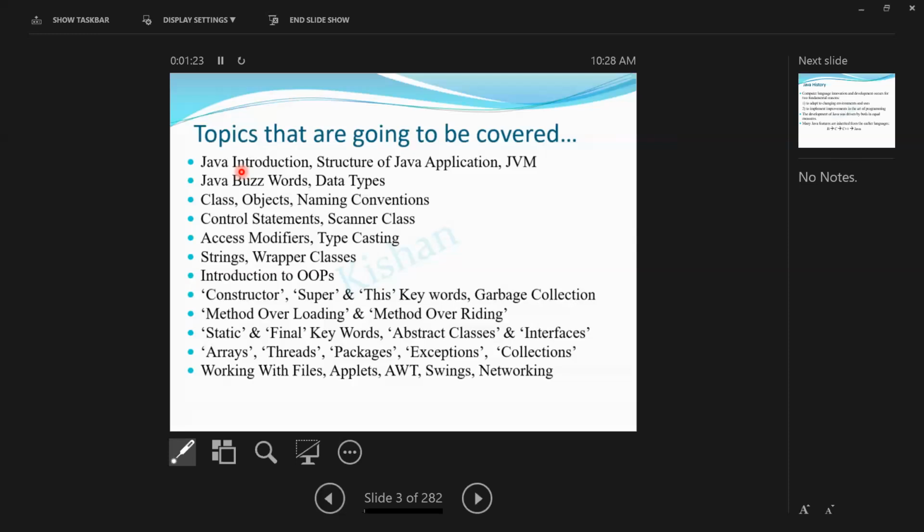And when you come to structure of Java application, if you are taking a Java program, what can you write inside it? You already know how many basic Java programming elements there are: three inside a Java class. What can you write? We can write variables, methods, create objects, and write blocks. All these concepts, like what is a variable, a method, a block, an object, and the use of an object, we'll be covering, guys. Kindly wait until that topic is completed. Those will be covered under structure of Java application.